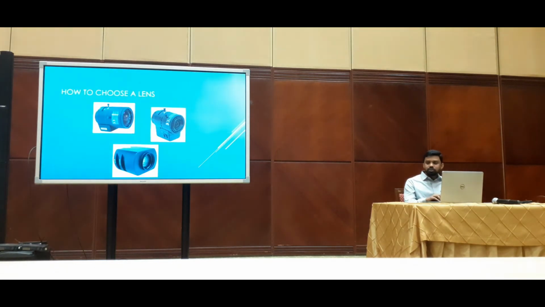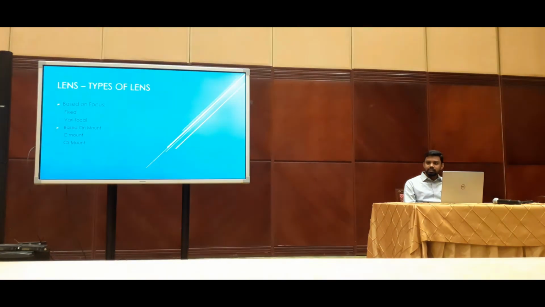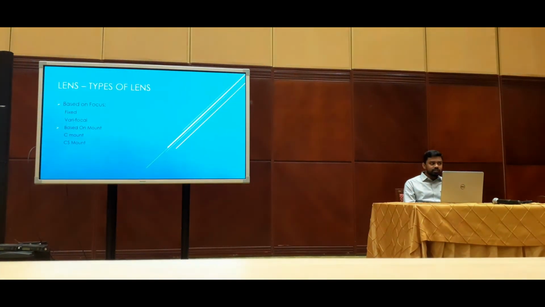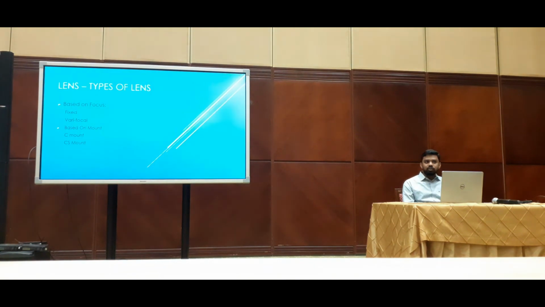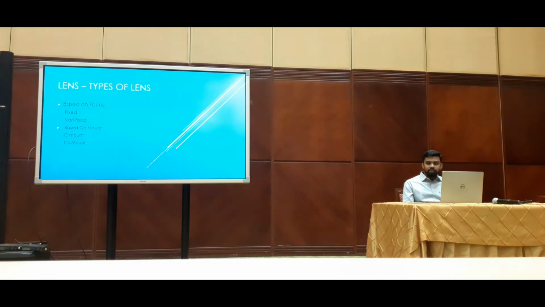So, how to choose a lens for the camera? We have many lenses, based on focus. We have a fixed lens and a varifocal lens, which is zoomable. Based on the mount of the lens, how it is mounted on the camera, we have two standards, which are C mount and CS mount.